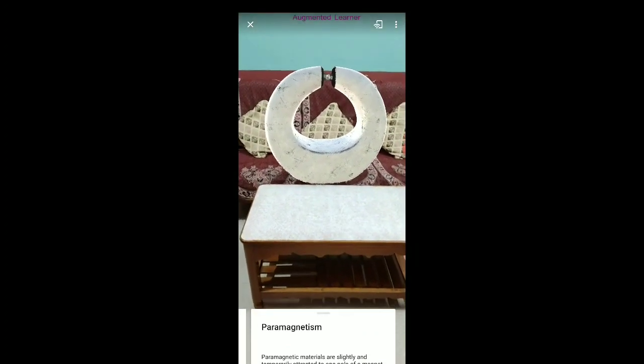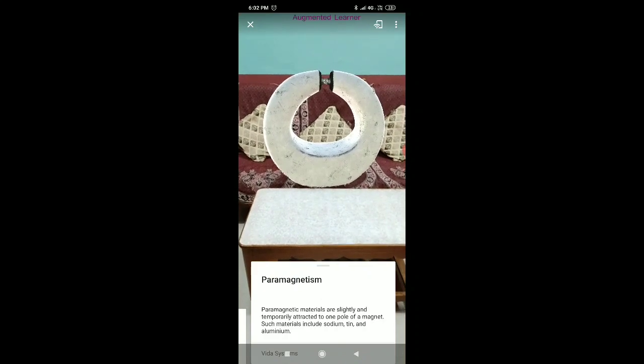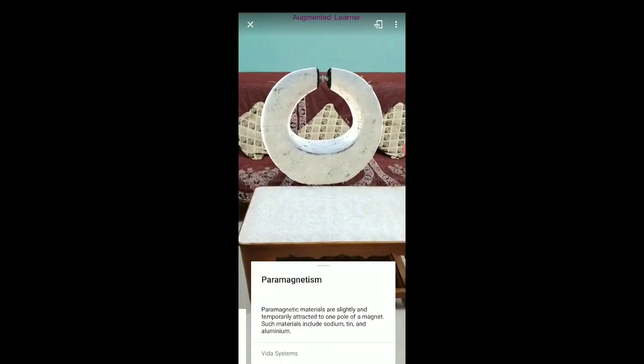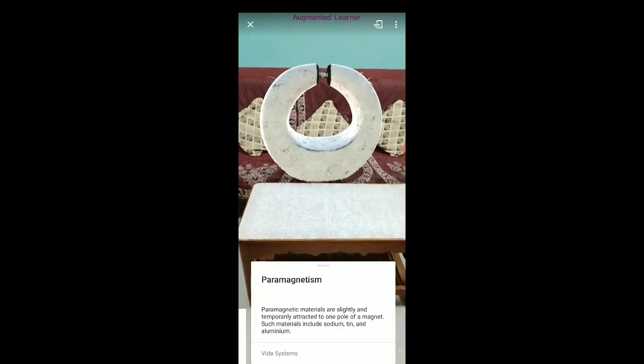Next, paramagnetism. Paramagnetic materials are slightly and temporarily attracted to one pole of magnets. Such materials include sodium, tin and aluminium.